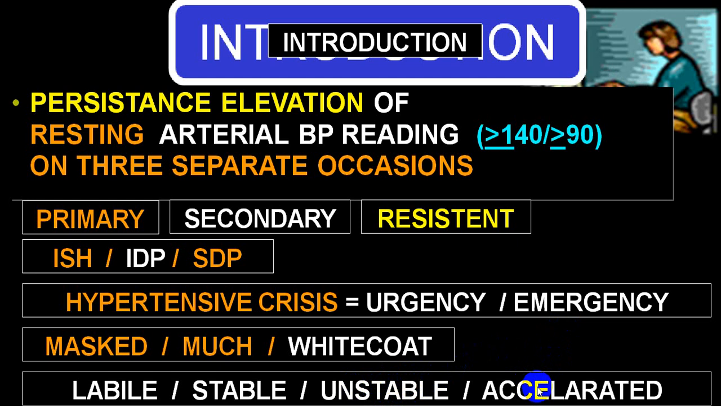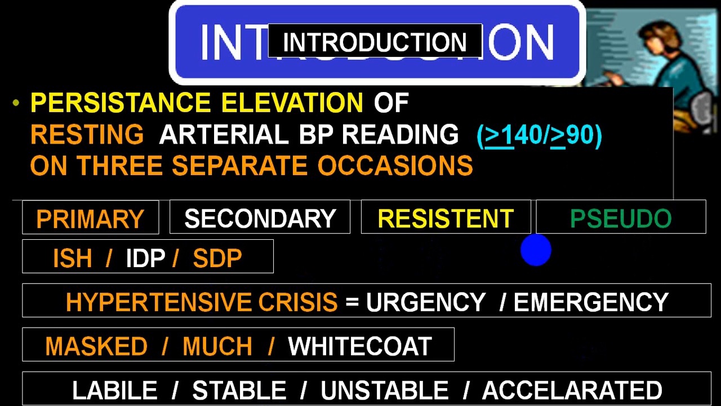And if the blood pressure record goes to a level of more than 200, 220, 240 and diastolic more than 140, previously it was called malignant hypertension. Now that terminology is replaced by hypertensive crisis.